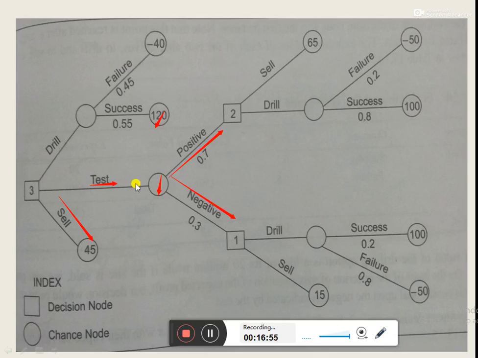Let's move ahead with the testing. If the results of testing are positive, then there will be another decision node, that is 2. And at this stage, there are again two alternatives available with the company. The company again may opt for selling of the rights, or the company can go for drilling activities on that particular area. Now, if the company opts for selling at this stage, then the profit would be equal to 65 rupees.